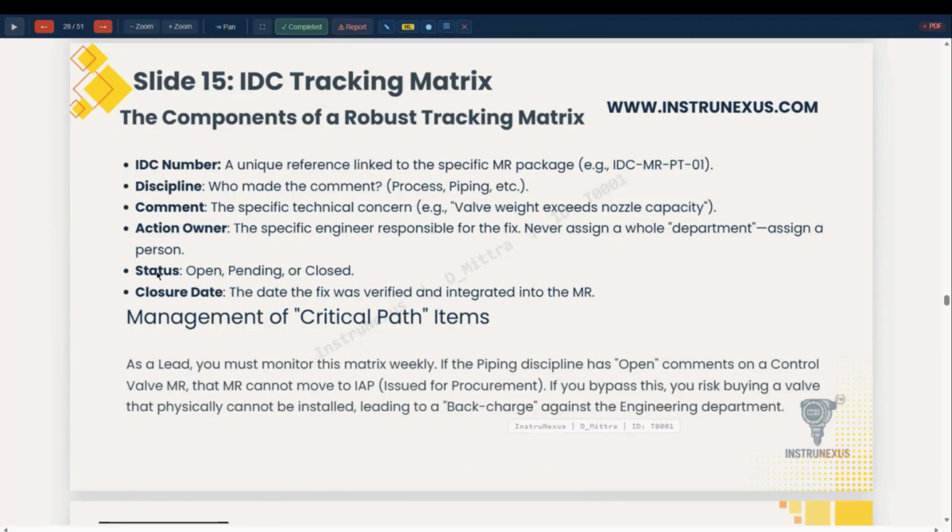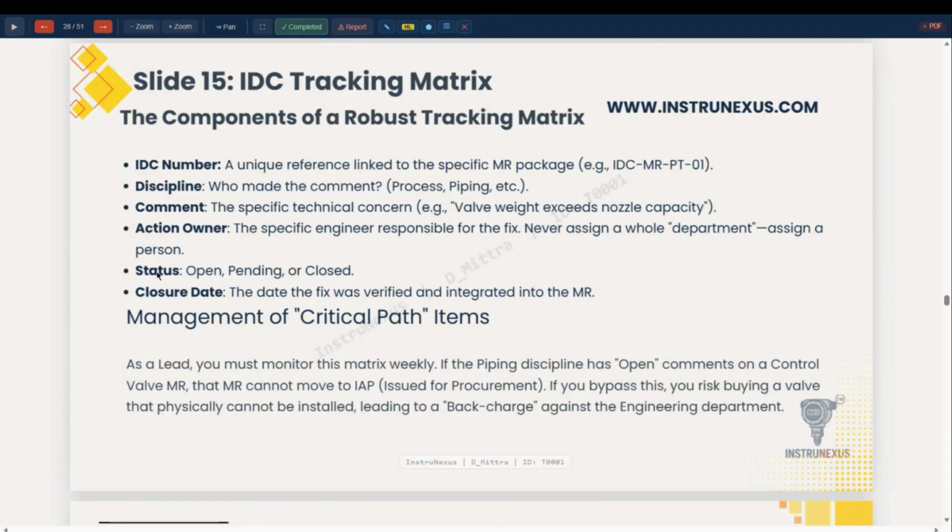In case it is an inline instrument like control valves, flow meters and all that, it has to be incorporated in the piping drawings, piping GA and piping 3D model. So it has to be coordinated.